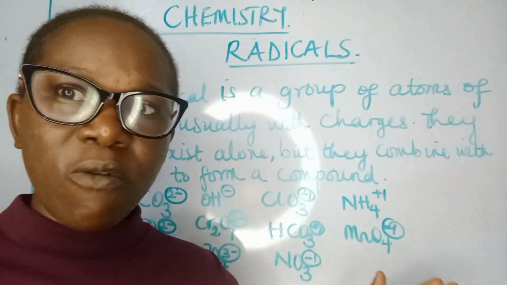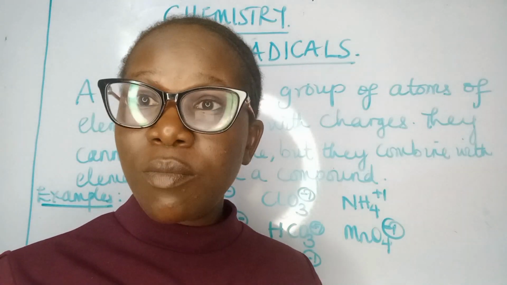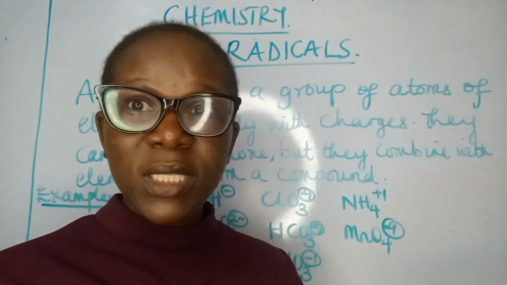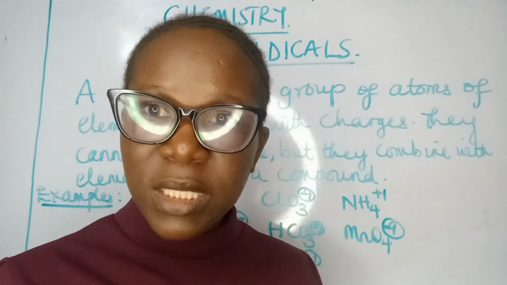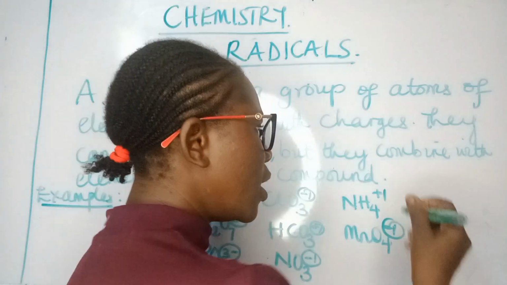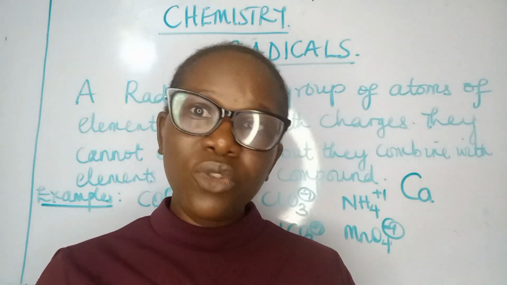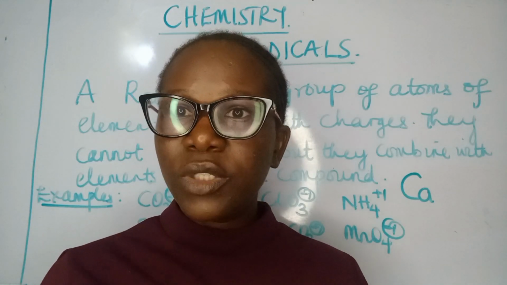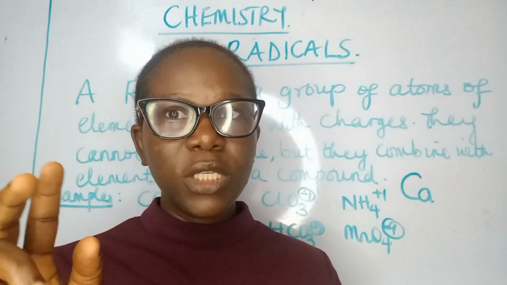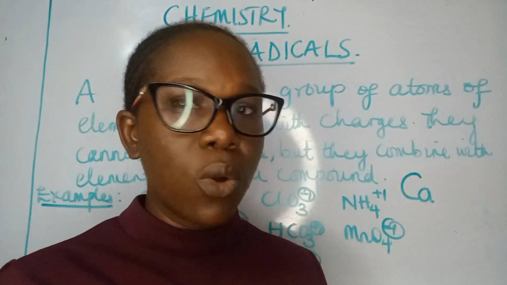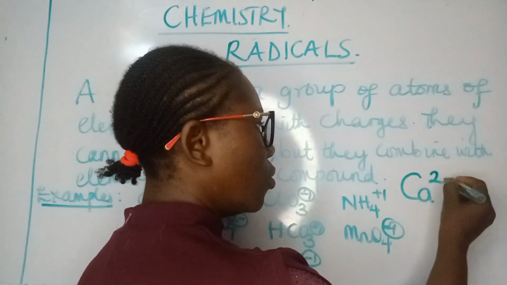Let me give you an example of how a compound is formed. Assuming calcium. Calcium has atomic number of 20. You've learned the first 20 elements, and the symbol is Ca, capital C, small a. This is calcium. If you arrange it, you have 2 on the first shell, 8 on the second shell, 8 on the third shell, and 2 on the last shell. This 2 is plus 2 because it will be given out. So it becomes plus 2.